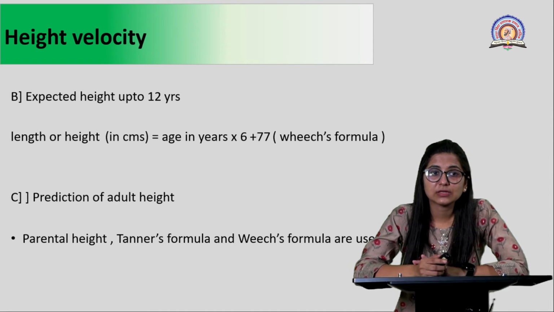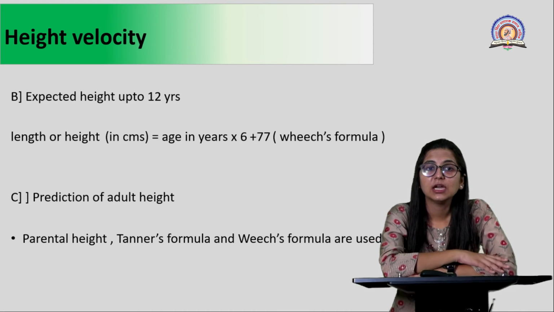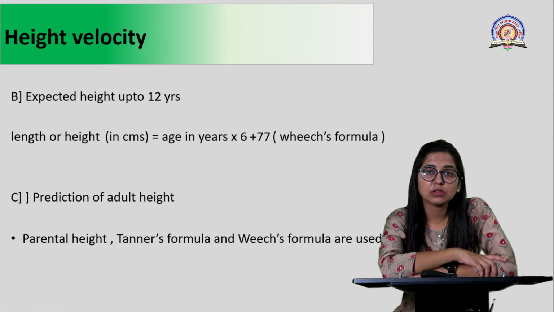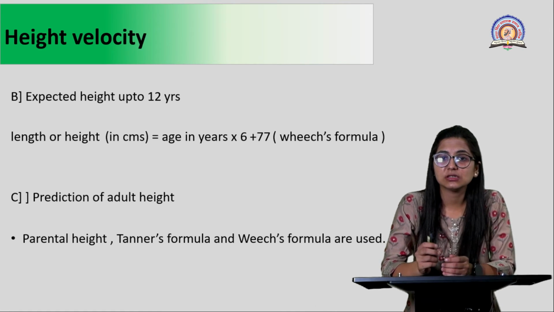So what we can do from this is calculate the expected height of a child up to 12 years of age, and this formula was given by a scientist known as Weech. That is why it's known as the Weech formula. Length or height in centimeters is dependent on age, and you can calculate it as age in years times 6 plus 77.